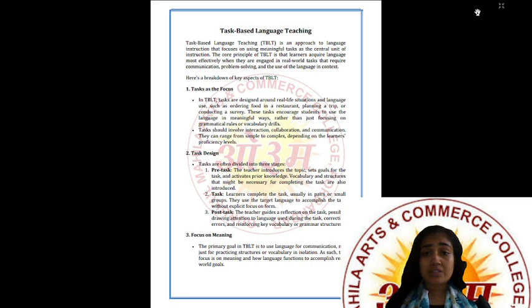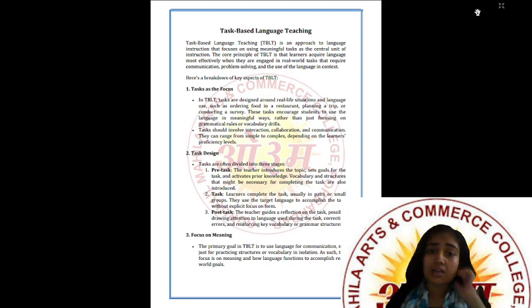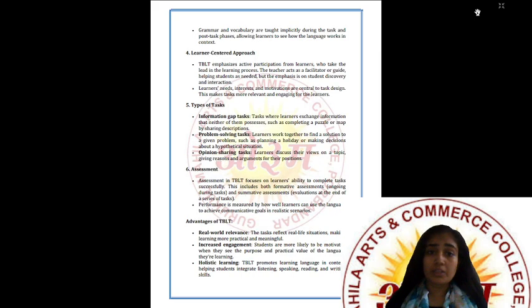Sometimes it happens that you don't know the proper word for that particular thing, but then also you turn the sentence and go on, so you will be able to learn language without a vocab, right? So the focus is on meaning.